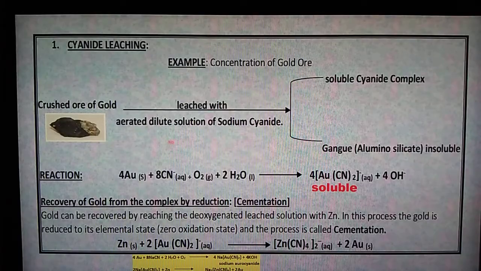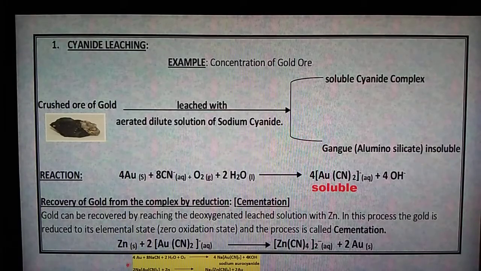During the process we have a reaction also. In our textbook there are only ionic equations, just see CN minus. We are adding sodium cyanide, but in our textbook only the cyanide ion is present in this reaction.